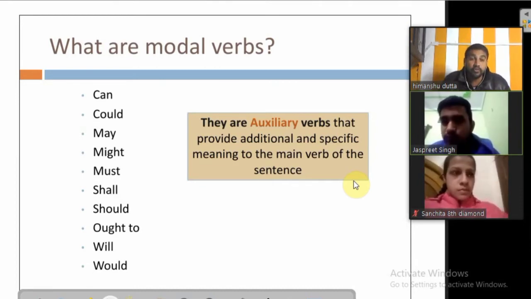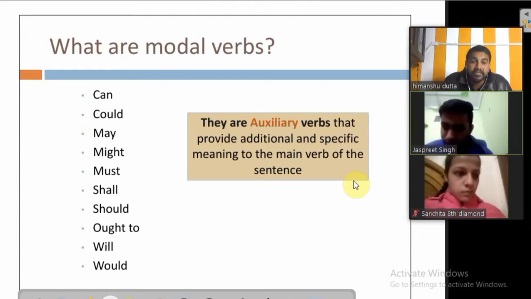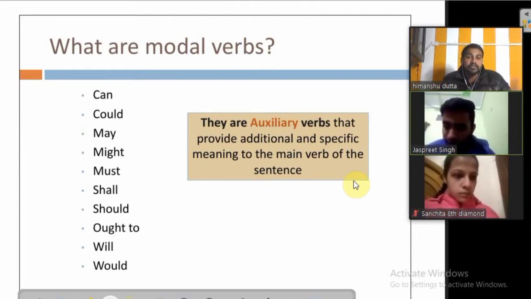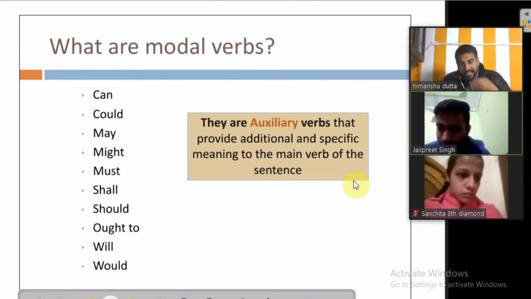Like can is used when we try to talk about somebody's ability. He can do this. In that one we say somebody is able to do this. Sakta hai. He could do this. Again, there is sakta, but that is not sakta hai. Could do this means sakta tha. Okay, could would be in the past form.